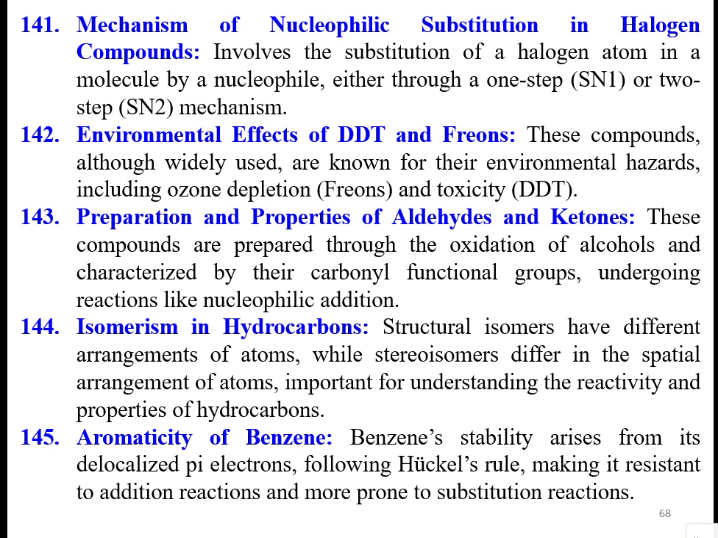Mechanism of nucleophilic substitution in halogen compounds. It involves the substitution of a halogen atom in a molecule by a nucleophile, either through a one-step process, SN2, or a two-step process, SN1 mechanism. So environmental effects of DDT and freons. These compounds, widely used, are known for their environmental hazards, including ozone depletion and toxicity in the soil, DDT.